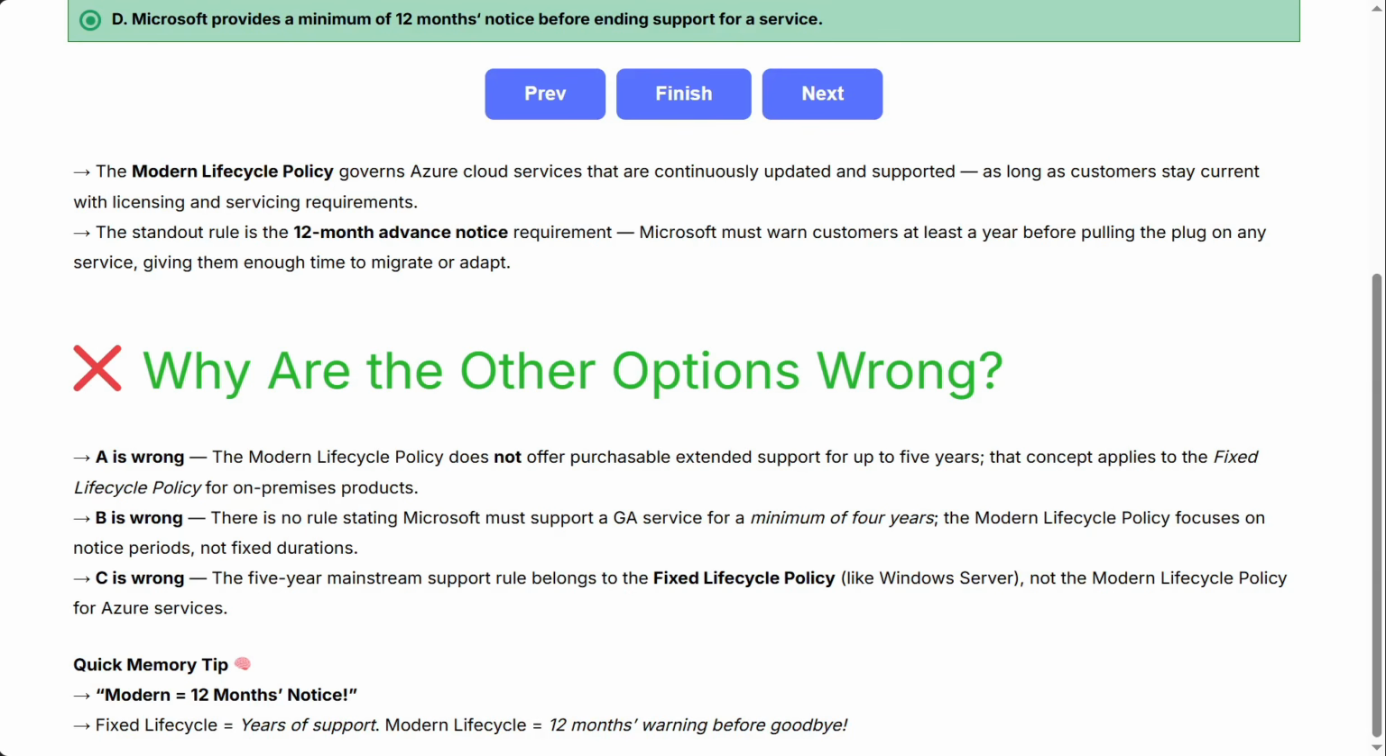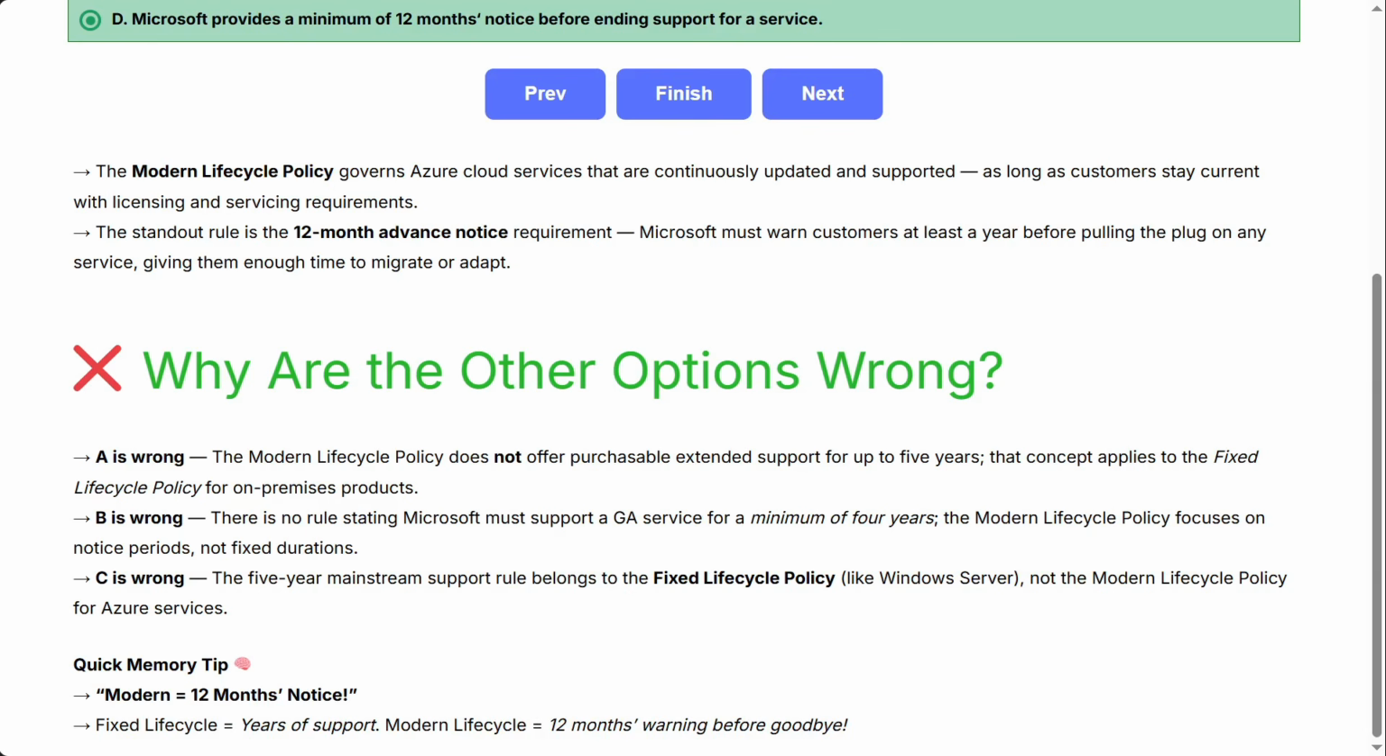A is wrong. The modern lifecycle policy does not offer purchasable extended support for up to 5 years. That concept applies to the fixed lifecycle policy for on-premises products. B is wrong. There is no rule stating Microsoft must support a GA service for a minimum of 4 years. The modern lifecycle policy focuses on notice periods, not fixed durations. C is wrong. The 5-year mainstream support rule belongs to the fixed lifecycle policy, like Windows Server, not the modern lifecycle policy for Azure services.